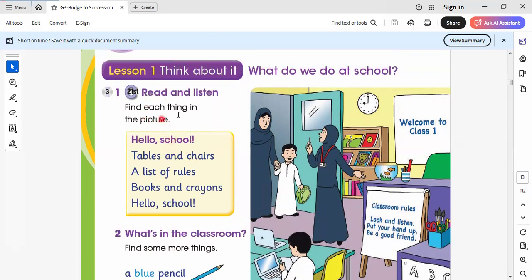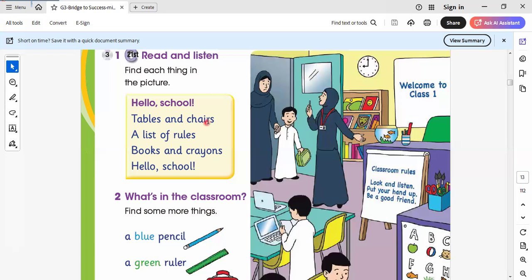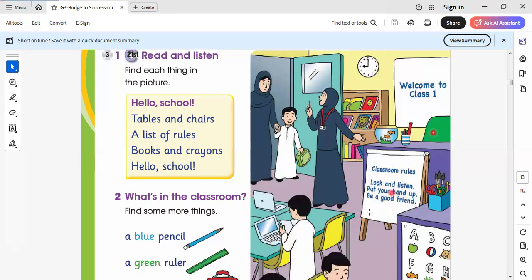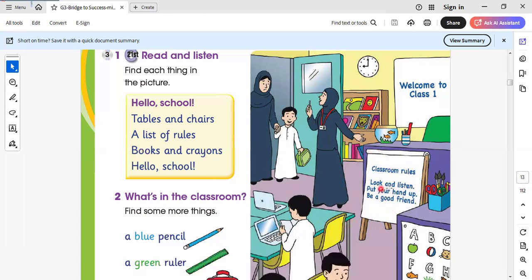Read and listen. Find each thing in the picture. Here we say hello school. Who is saying hello school? The teacher. Here are tables and chairs. This is tables and this is chairs. A list of rules, this is called the rules. Look and listen. Put your hand up. Be a good friend. All these are called the rules of our classroom.